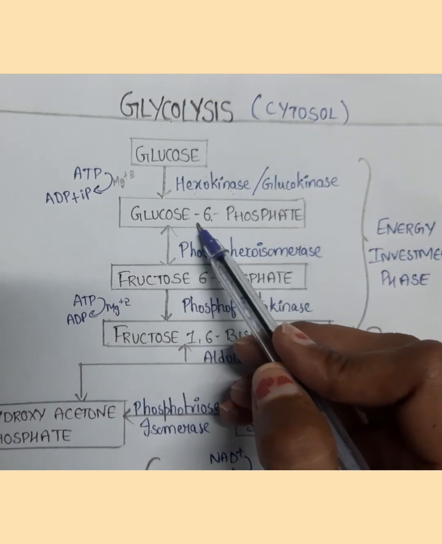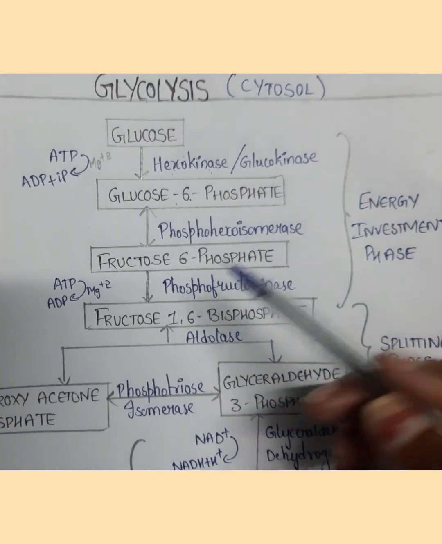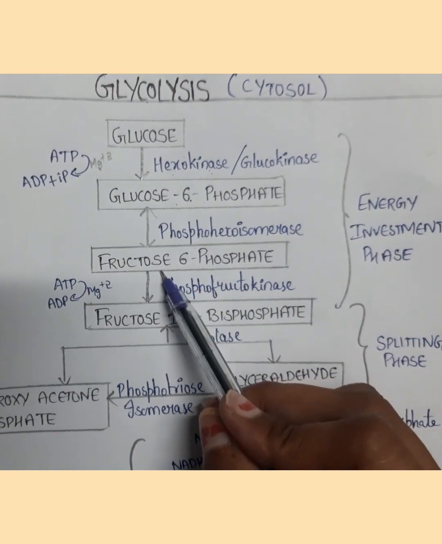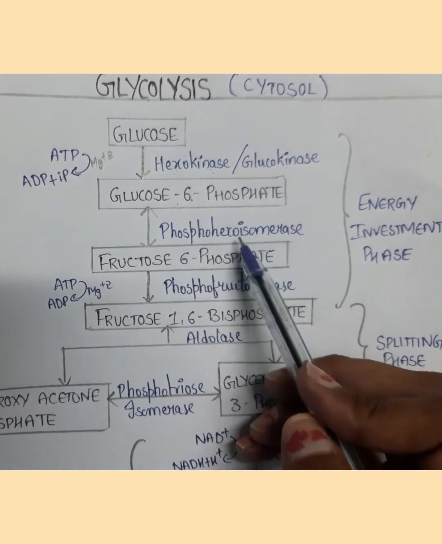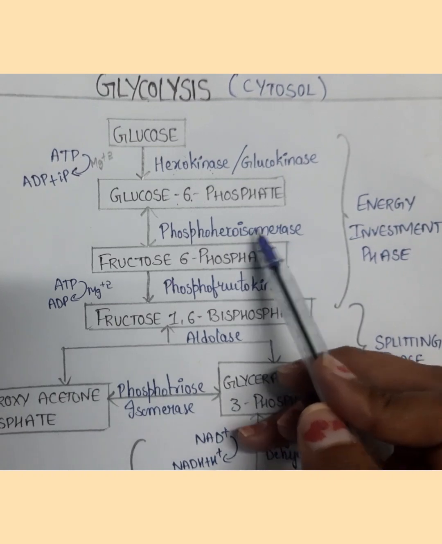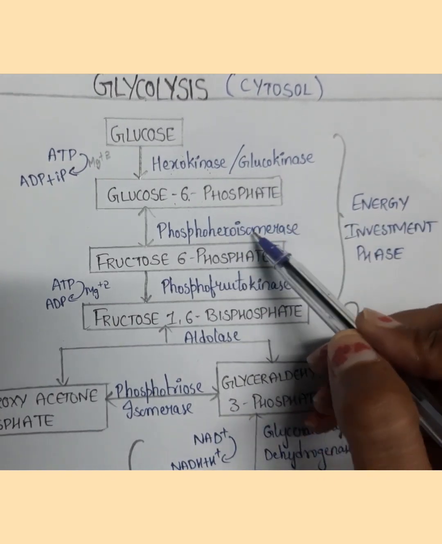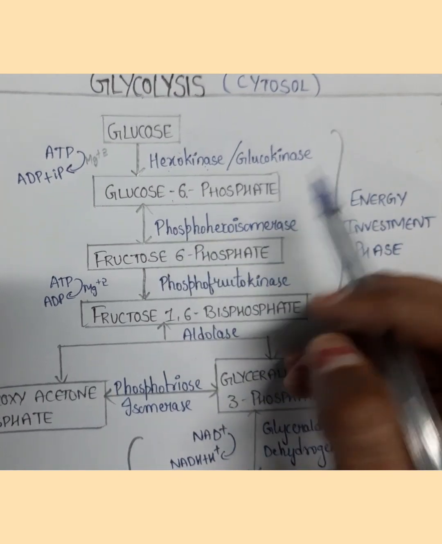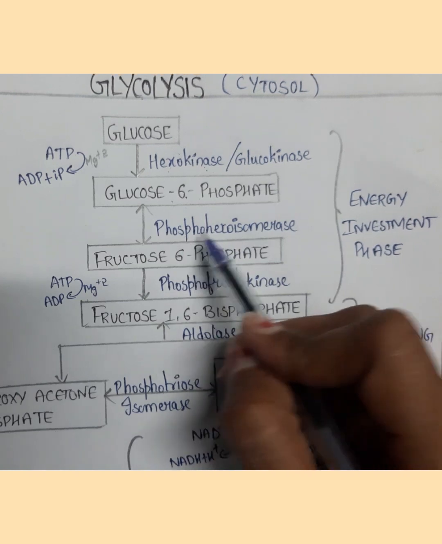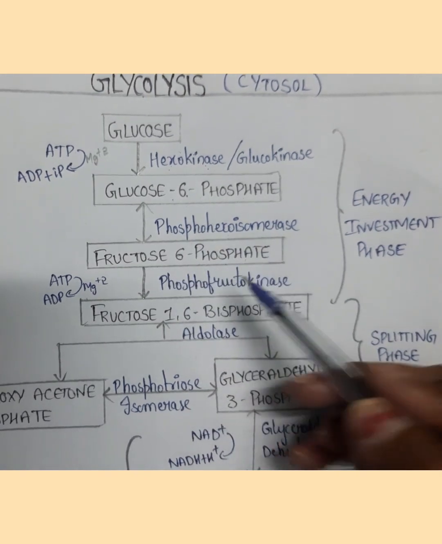Glucose 6-phosphate reversibly converts to fructose 6-phosphate in the presence of the enzyme phosphohexoisomerase. Here the reaction is isomerization, no? So we have to write isomerase. Phosphohexo, as both are 6-carbon compounds, hexoisomerase: phosphohexoisomerase.